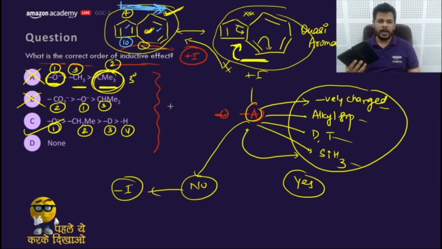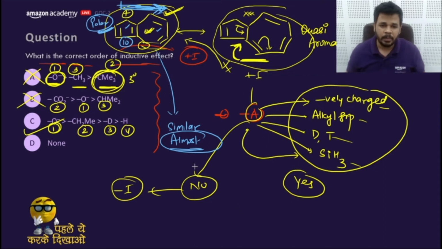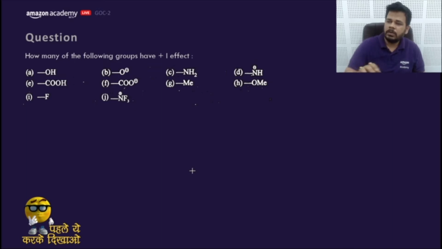Quasi aromatic: quasi means similar, or almost. So they are different compounds, but they are almost aromatic. Getting my point? They behave in polar form. They remain in polar form. They are called quasi aromatic compounds, which are positively charged and negatively charged. Charged aromatic compounds. They are almost aromatic compounds. So this is it. Let's move to any other doubt from the DPP.